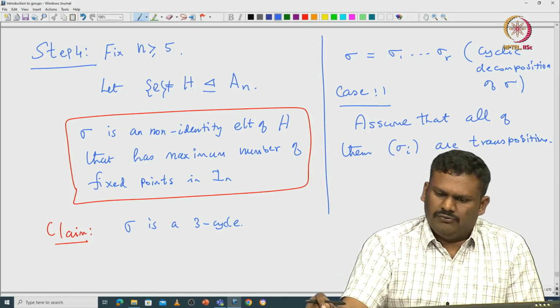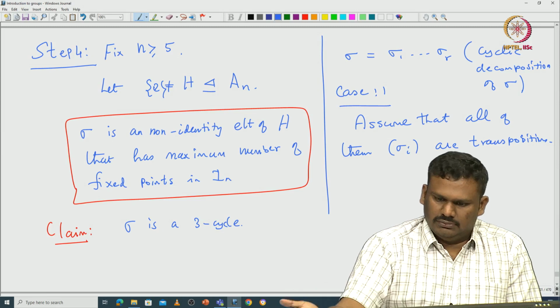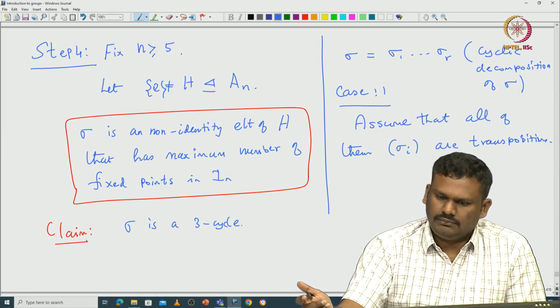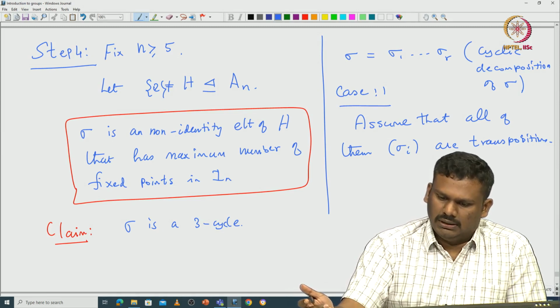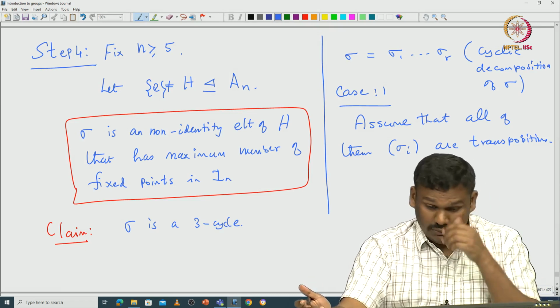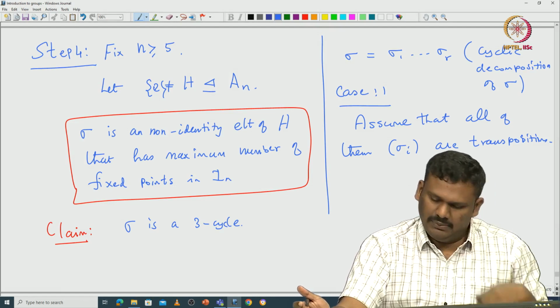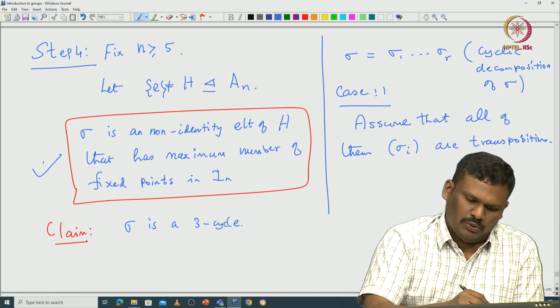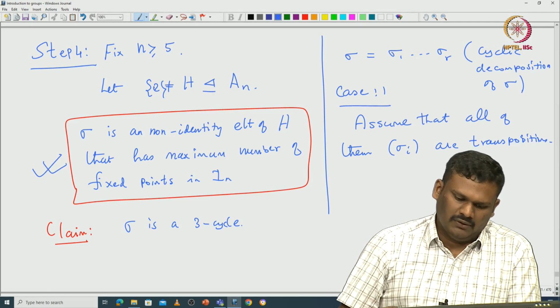If r is even, then it can be just a product of disjoint transpositions. So, now we claim that this sigma cannot satisfy this property. It cannot have the maximum number of fixed points.